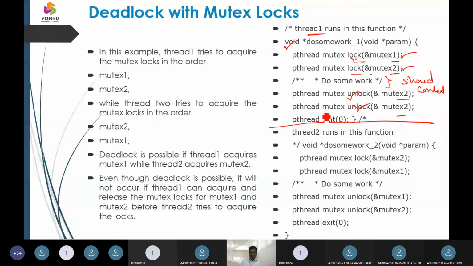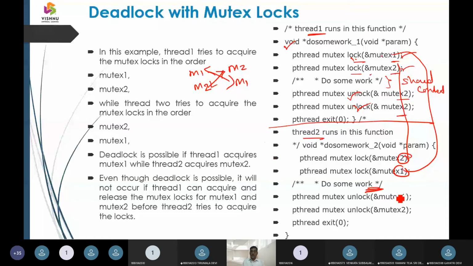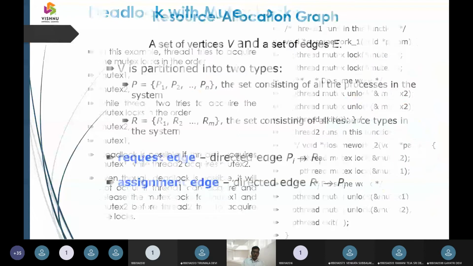Got it? After that, we are going to have thread 2, and thread 2 is a little bit vice versa, where I can say mutual exclusion 2 and mutual exclusion 1. So you can observe a swap or interchange operation here. Mutual exclusion 2 is different, mutual exclusion 1 is different, but the way it uses the shared data structure is the same. So that is how mutual exclusion is going to be taken up.